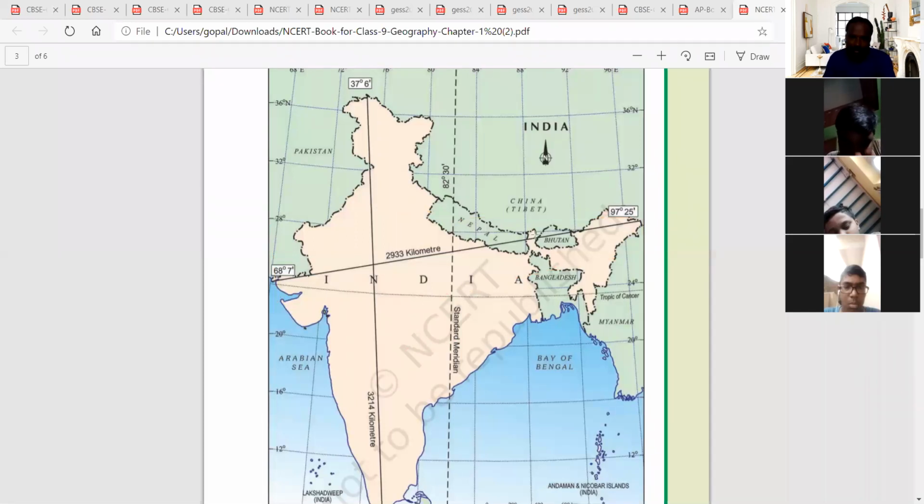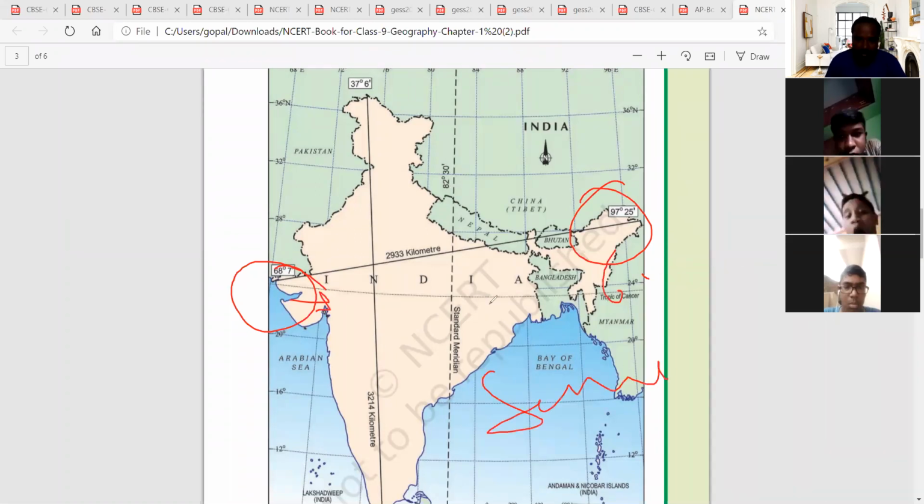For example, as I just said, on the eastern side there is more sunlight, so there will be a difference. Here there is more sunlight, and here less. Suppose it is 6 a.m. here, it would be 6:30 p.m. there. To overcome this, we must tell the same time in all the regions. For telling the same time, we are taking this longitude.